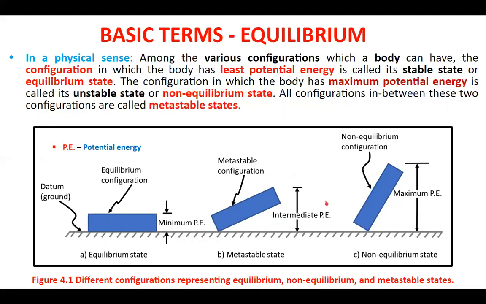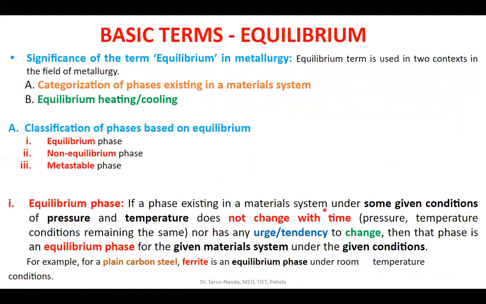Okay, then what is the use of this term equilibrium in physical metallurgy or industrial metallurgy? Students, we will use this term in two different contexts. We will use equilibrium in order to classify the phases present in a material system, and we will also use equilibrium sometimes by saying that the system is being cooled under equilibrium conditions, or the material system is being heated under equilibrium conditions, and we must know what we mean by making this type of statement.